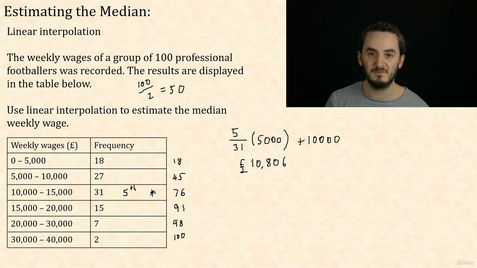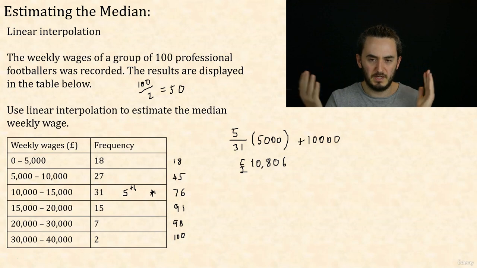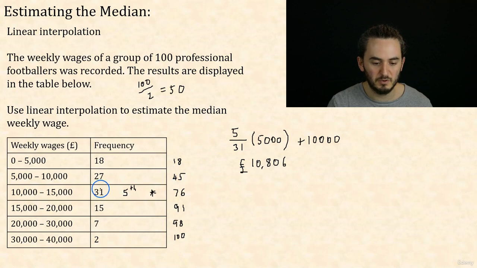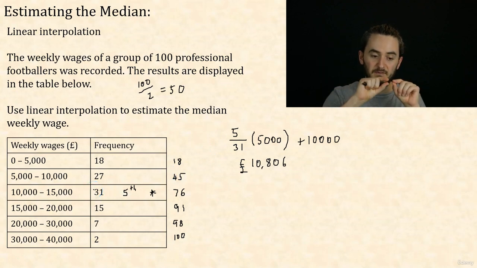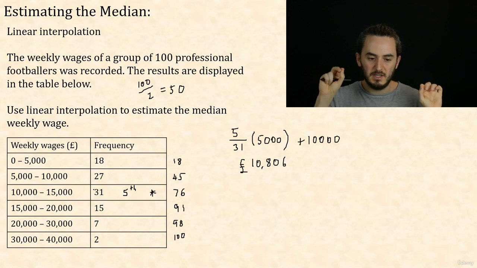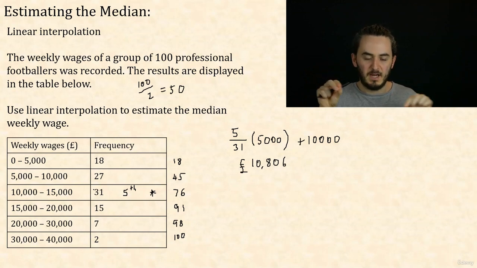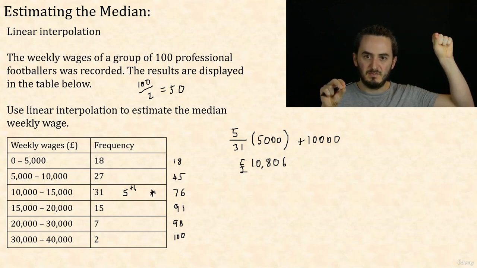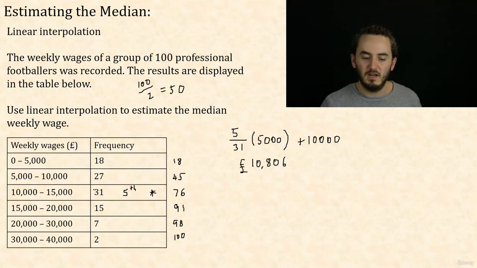Well, I can say a little bit now. The interpolation bit means I'm looking within a group. So I'm saying I know what the starting point was, what the end point was, and I'm looking within. That's the interpolation. And the linear bit means I'm assuming that these 31 footballers were spread evenly through that group in a kind of linear fashion, sort of going from the maybe one who earns £10,000 up to the one who earns £15,000 and spaced nice and evenly in a straight line. So that's where the word comes from.